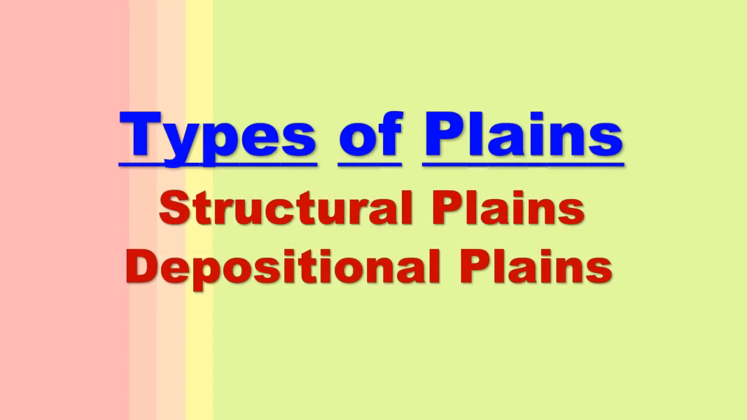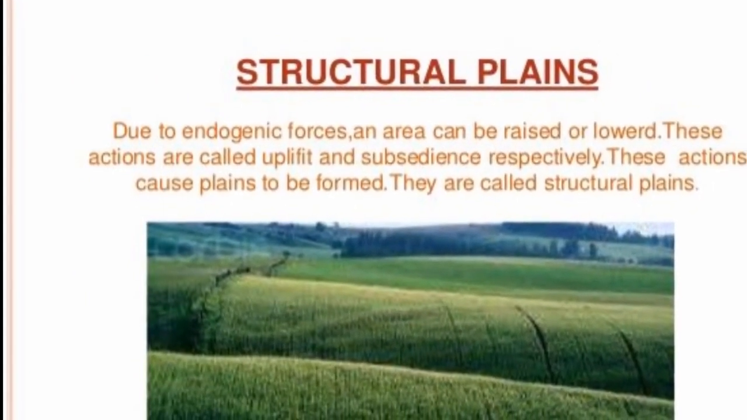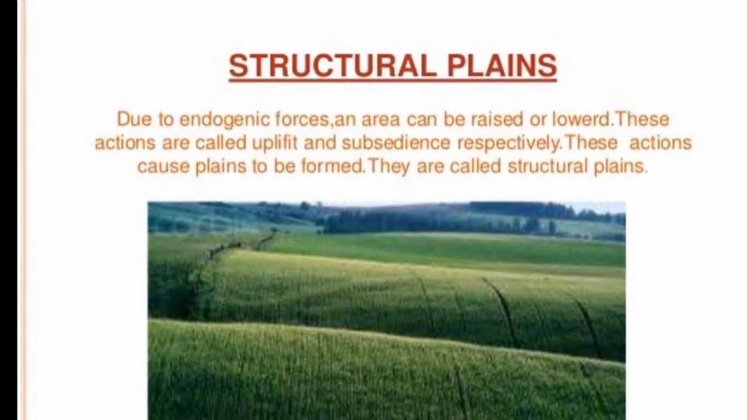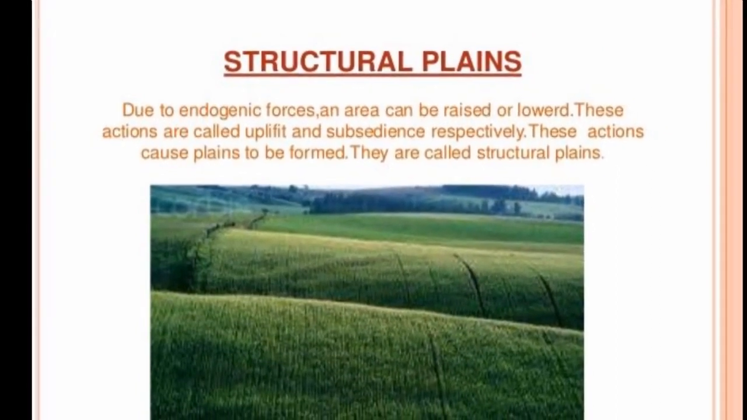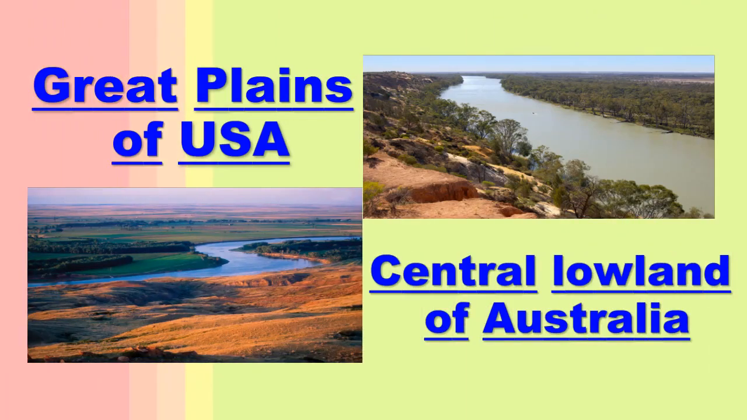Types of plains. According to the situation and the mode of origin, plains are classified into structural plains and depositional plains. Structural plains lie near the coastal areas and are formed as a result of the emergence of the sea bottom near the coast. The coastal area is a flat area, and the newly emerged coastal plain is broad and wide. Examples are the Russian platform, the Great Plains of USA, and the central lowlands of Australia.